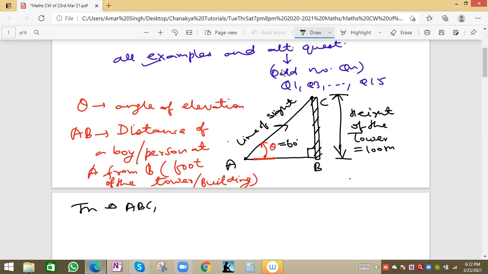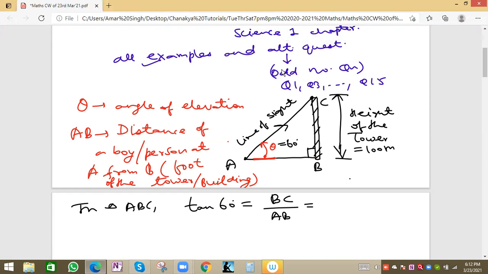So in triangle ABC, we can take tan 60 degree equal to BC by AB. BC is basically the height of the tower, that is 100 they have given. AB we have to find.